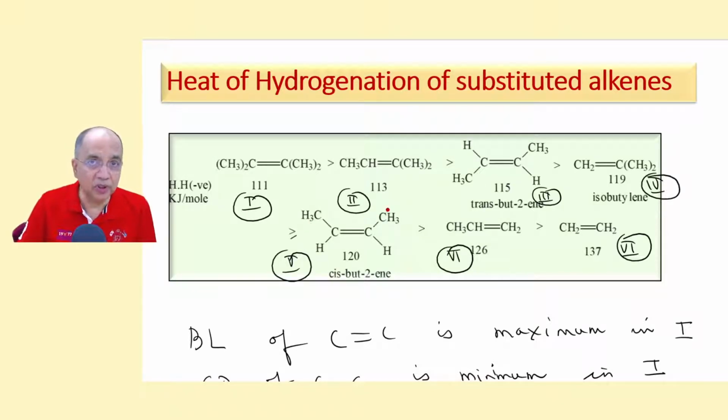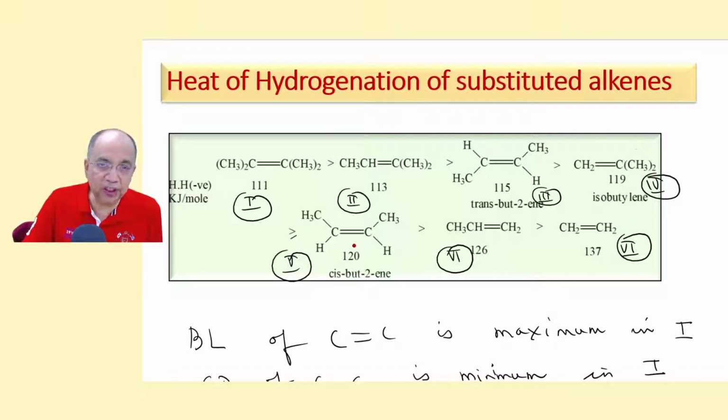are almost eclipsed. They are eclipsed, but not exactly parallel with each other, but they are on the same side. They will have some steric hindrance to make it a little less stable, for which it is producing 1 kilojoule more energy than isobutylene.